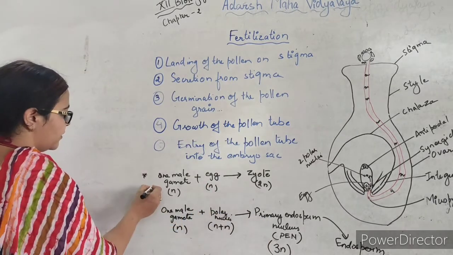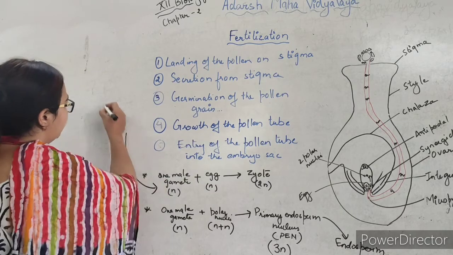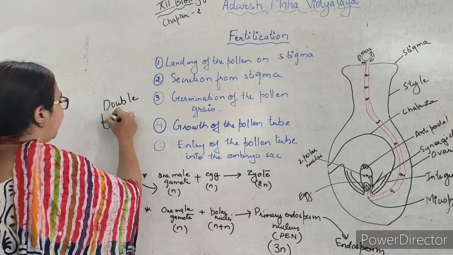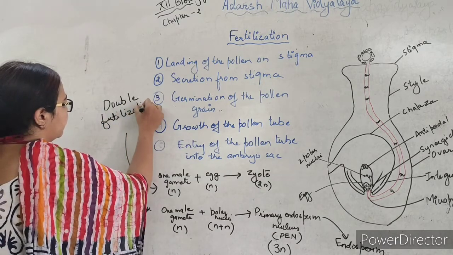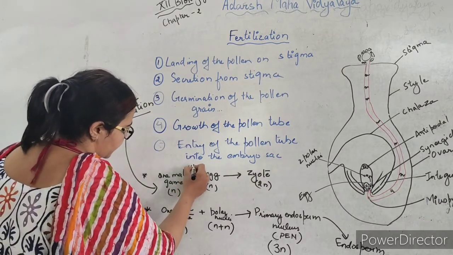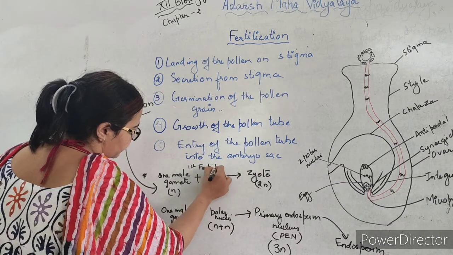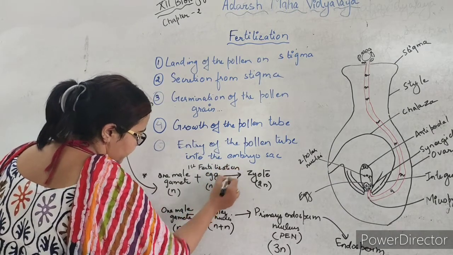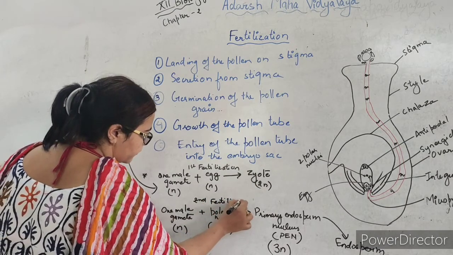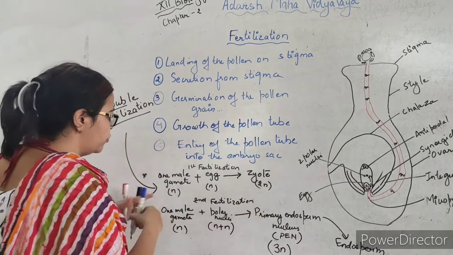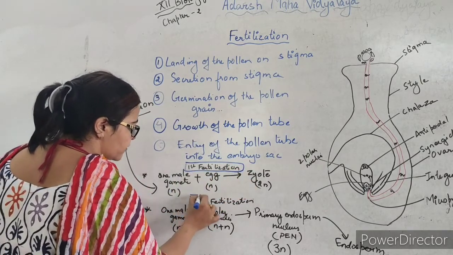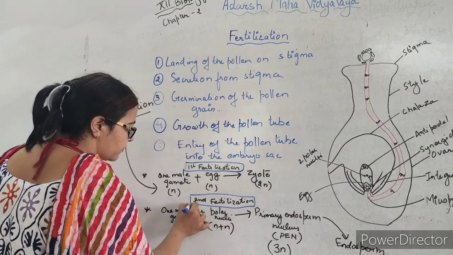So we call this type of fertilization double fertilization, because the first fertilization is this one and the second fertilization is this. Two fertilizations are occurring and hence we call this process double fertilization.